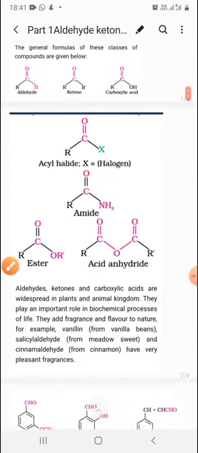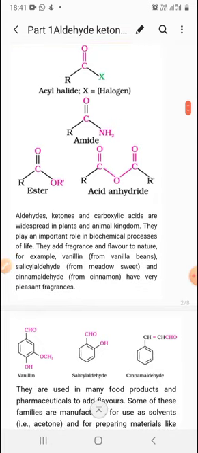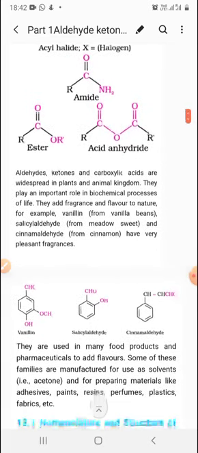So aldehydes, ketones, and carboxylic acids are widespread in the plant and animal kingdom, and they play an important role in biochemical processes of life. Basically, they add fragrance and flavor to nature. For example, vanillin, the essence which we use in our cakes, is from the vanilla beans, and vanillin is basically an aldehyde. Similarly, salicylaldehyde from meadow sweet and cinnamaldehyde from cinnamon have very pleasant fragrances. Cinnamon is the dalchini, and cinnamaldehyde is present in cinnamon, and because of that cinnamaldehyde it smells very good.